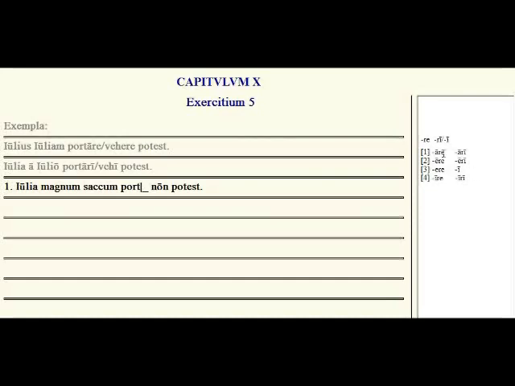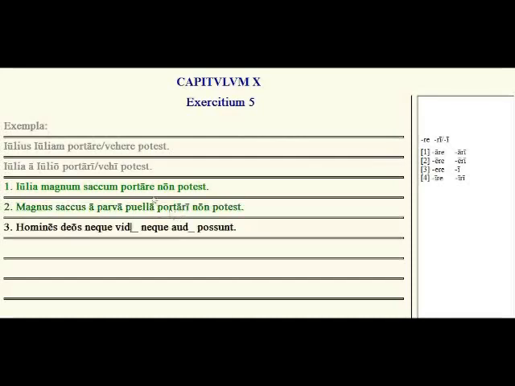So let's try these. So Julia is not able to carry a large sack, so portare. A large sack is not able, now we need to be carried by a small girl. To be carried is portari. Portare to carry, portari to be carried. Human beings are not able to see nor to hear the gods.